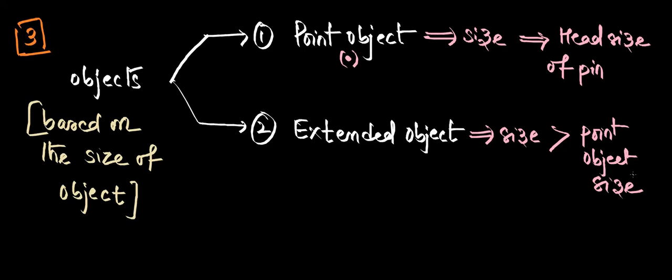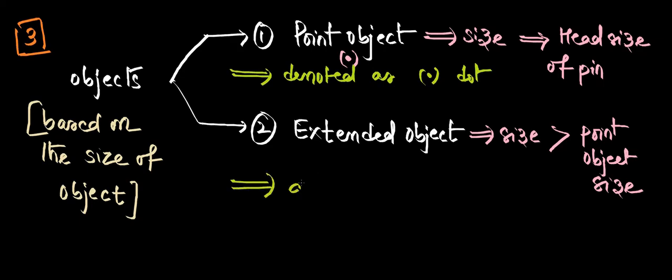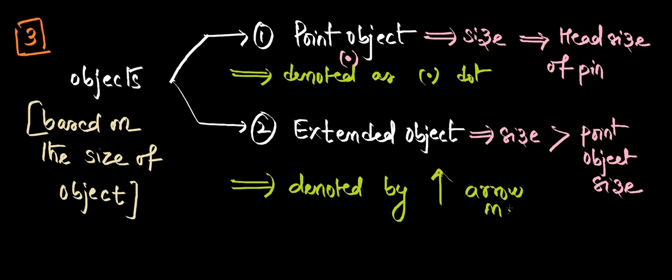Other than point object size, let it be any height, any size, it is taken as an extended object. If you take full stop size, it's a point object. Other than full stop, 1 centimeter, 2 centimeters, 10 centimeters, whatever it is, it comes under extended object. Now how do we represent a point object? It is denoted as one dot. But when you take an extended object, it is denoted by an upward arrow mark.